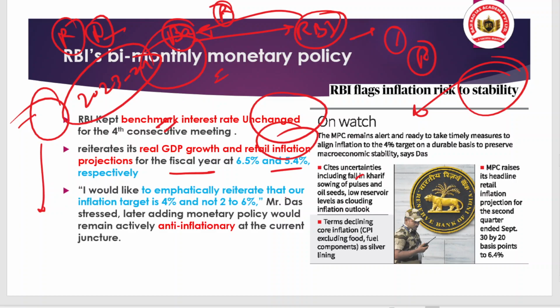5.4%. Okay, and remember, when we talk about controlling inflation, RBI has been given the task to control inflation, and there is a need to keep inflation within the range of 2 to 6%. But recently in this meeting, RBI told that our major focus to control inflation is to maintain the inflation target of 4%, not 2 to 6%. Meaning RBI also knows that below 4% inflation target is currently not possible. So RBI is indirectly indicating that our inflation target should be 4%.